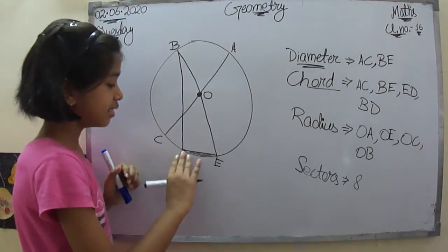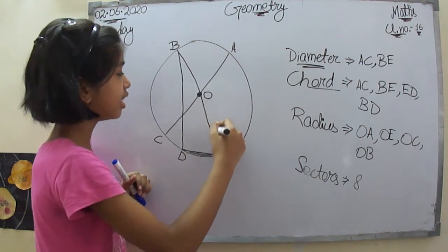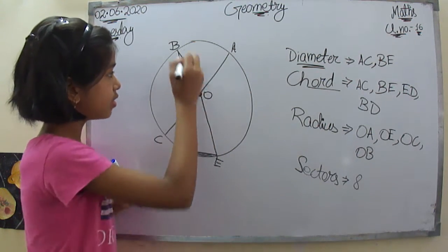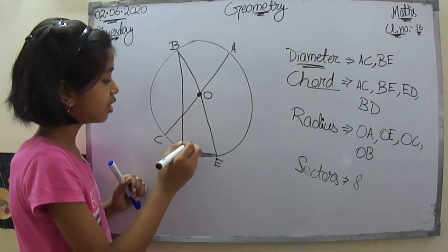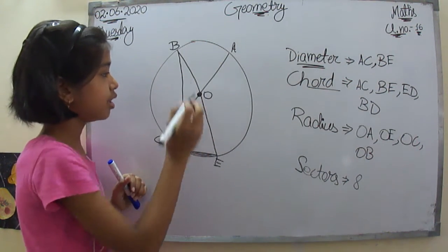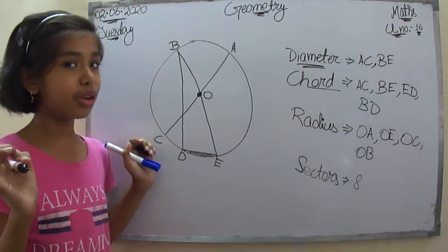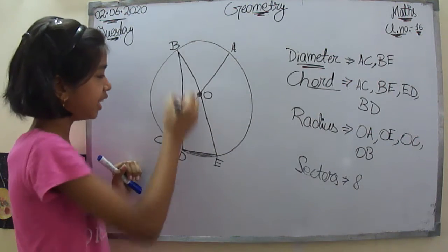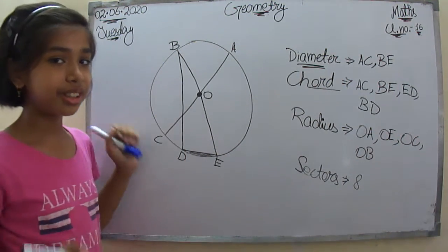So let's see. One segment, then two segment, this region, then this one, the diameter. 1, 2, 3. Sorry, it is the third one. And then, are there any more? Yes. After the third, this one, BD. This is also a chord, and this region over here is the fourth segment.